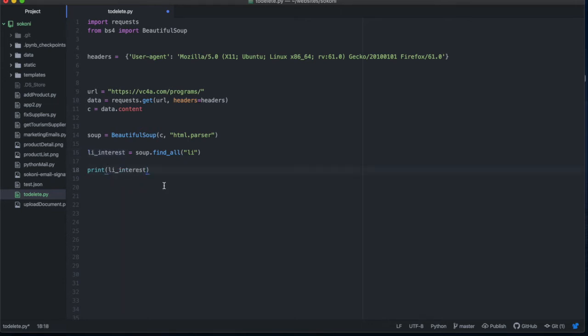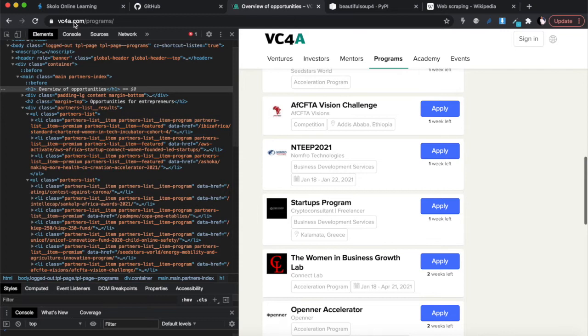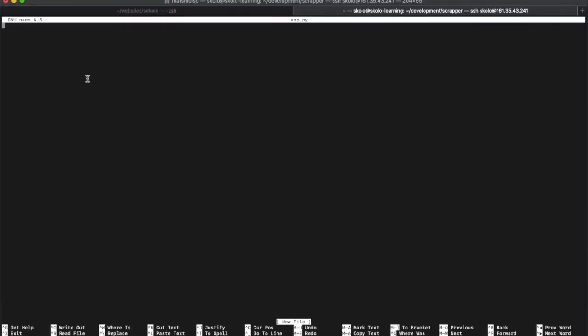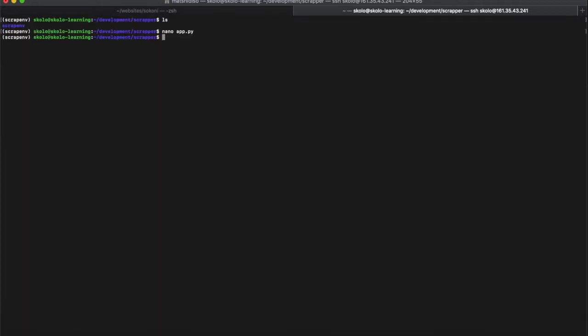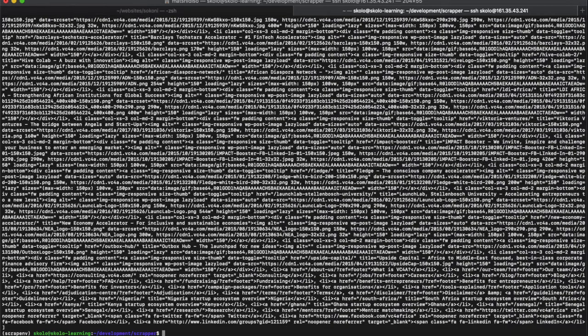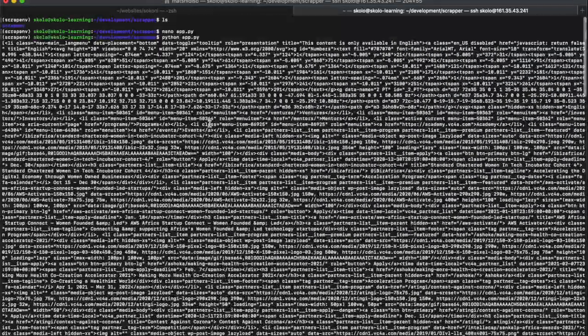All right, so let's just copy this whole code, and paste it in here. And then let's just save it, and then let's run it. python app.py. See what we get. So that's a lot of list items, that is just fine. It's still quite, yeah, it's still a whole lot, all right?